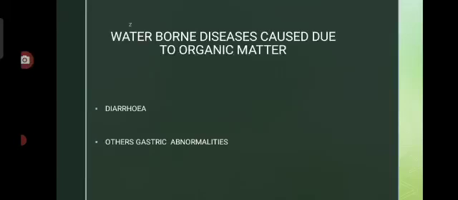Next, other gastric problems: organic substances are very difficult to digest in the human body, because the human digestive system cannot synthesize cellulose and other organic matter. If the waters are contaminated with organic matter, many gastric abnormalities can also be seen.